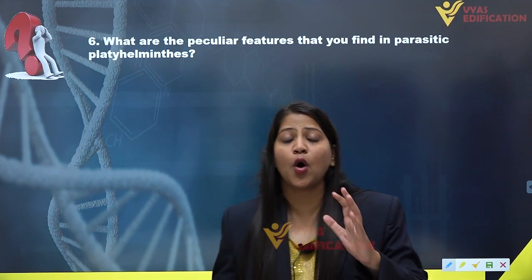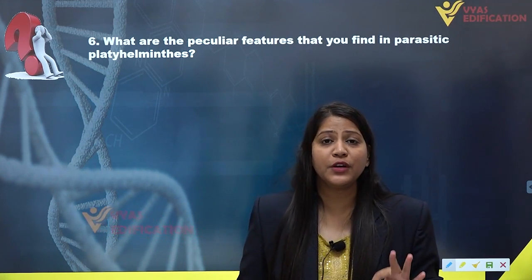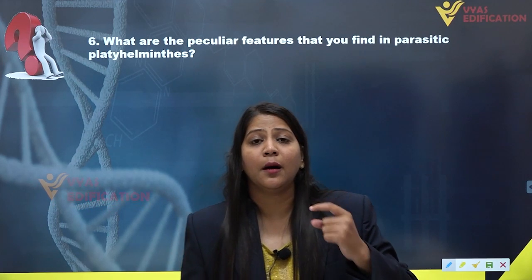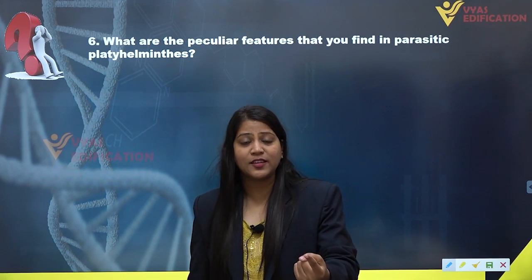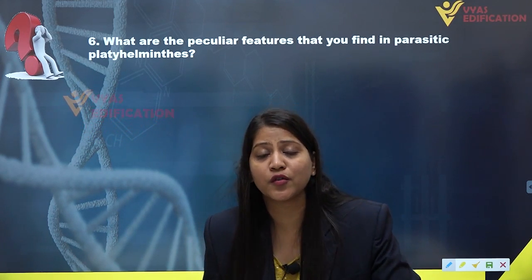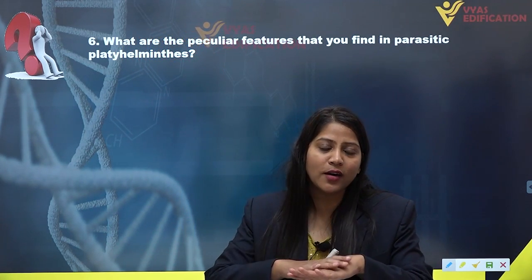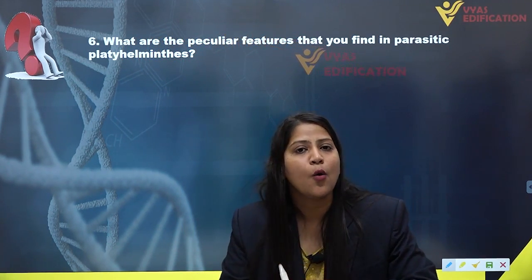they have dorso-ventrally flattened body. First of all, the peculiar features of Platyhelminthes parasites, that is of Fasciola and of Taenia, are they have a dorso-ventrally flattened body. The body is actually flat. The body is flat from dorsal side as well as from the ventral side.